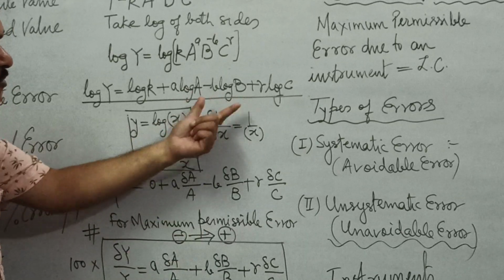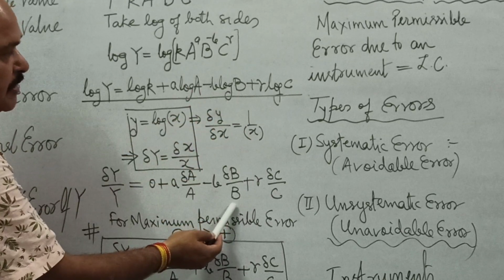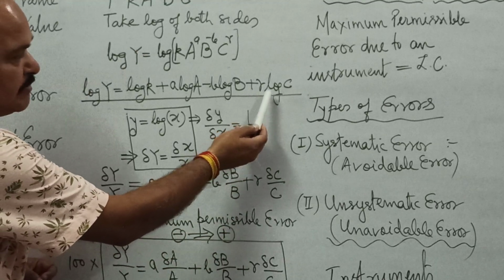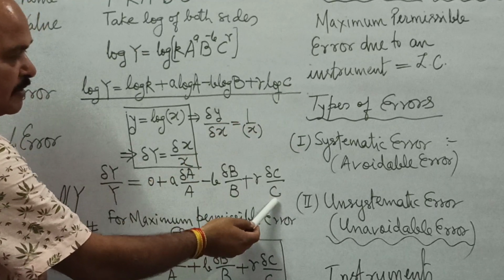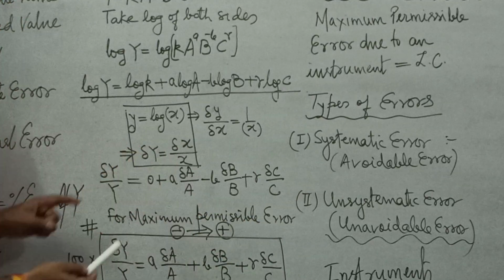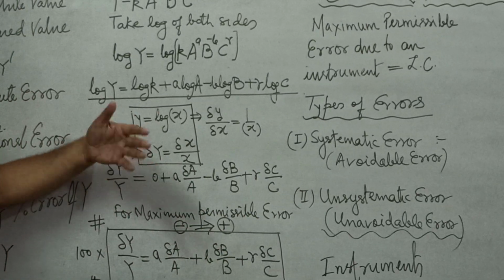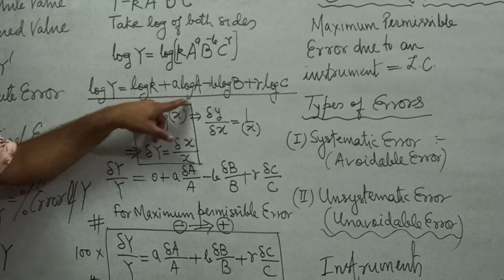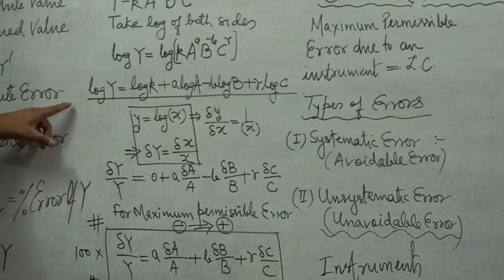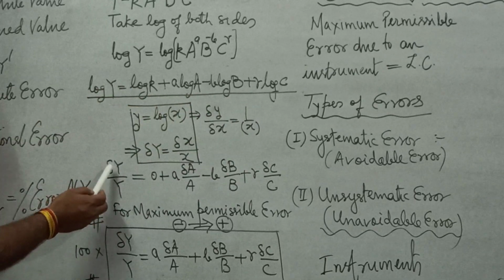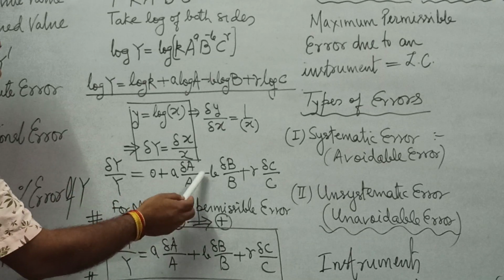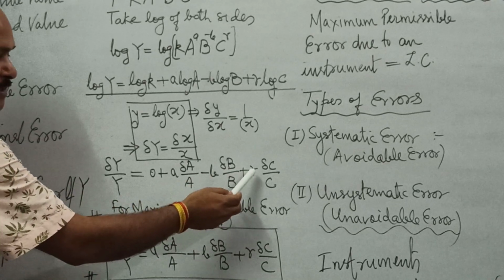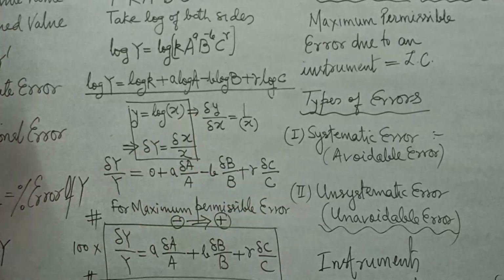Differential of log of b is going to be delta b upon b, plus gamma times differential of log of c, which is delta c upon c. See, differential of log of x is delta x upon x. That is what is being used here, here and here. So what do we get? Left hand side as delta y upon y is equal to a times delta a upon a minus b times delta b upon b plus gamma times delta c upon c.